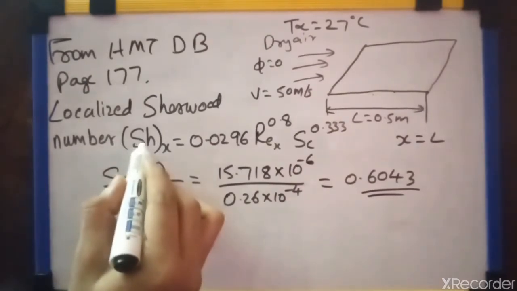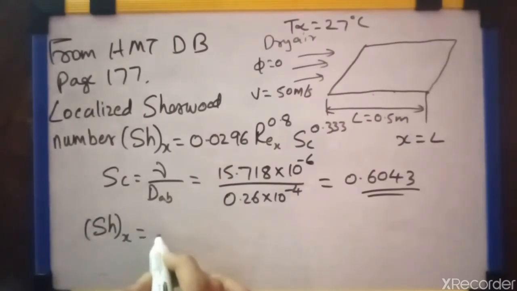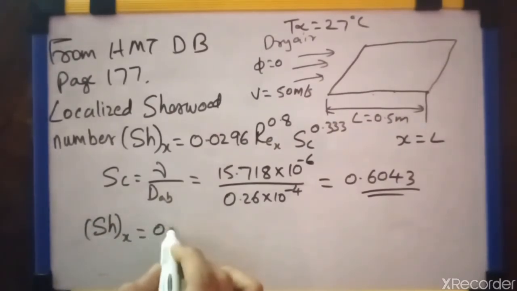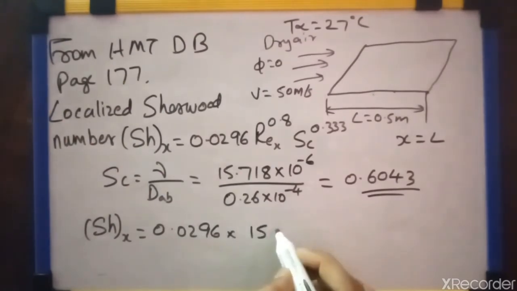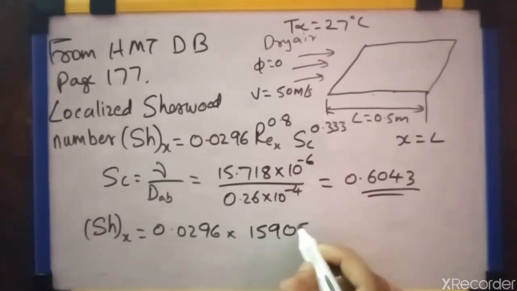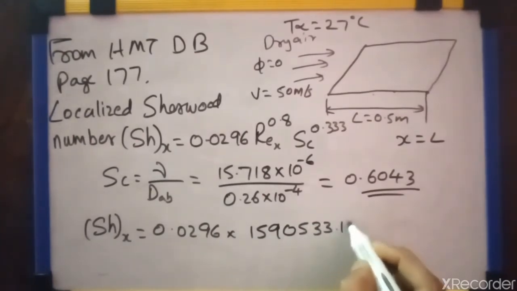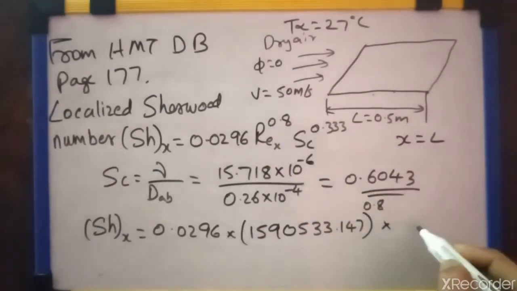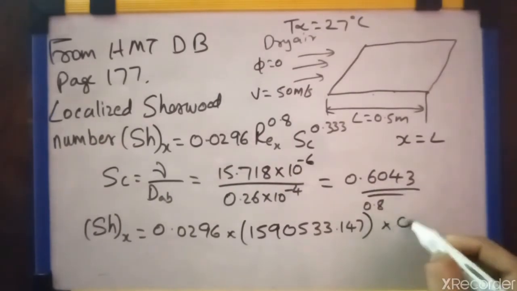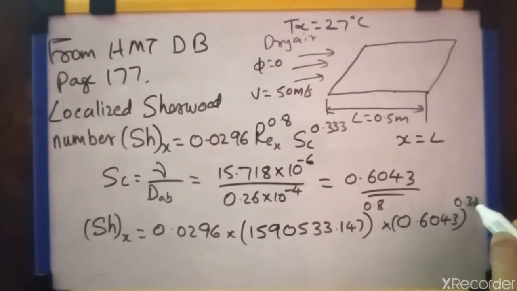This is the value for SC. Substitute this in the equation of SHX. That is SHX is equal to 0.0296 into Reynolds number value 1590533.147, the whole raised to 0.8, into SC value 0.6043, the whole raised to 0.333.